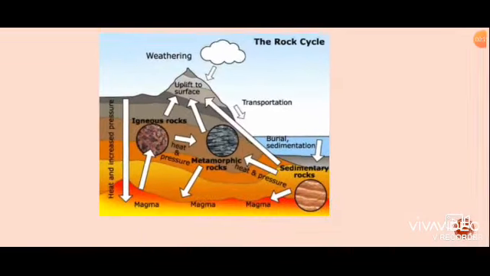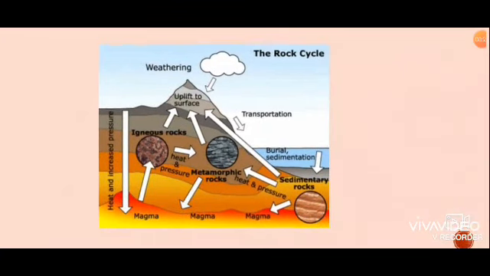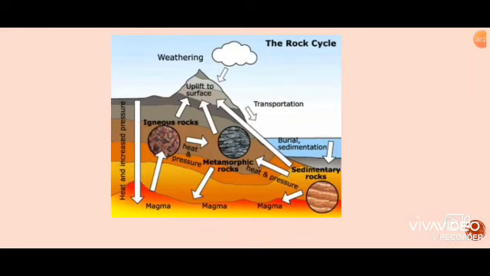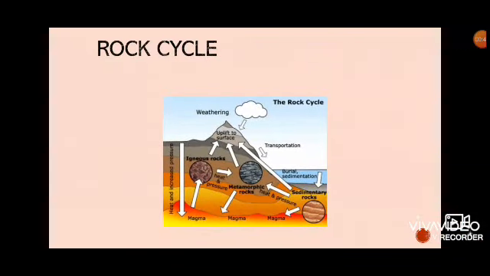Magma cools down to form igneous rocks. The process of transformation of rocks from one form to another is known as the rock cycle. Heat and pressure break down metamorphic rocks and form hot lava.